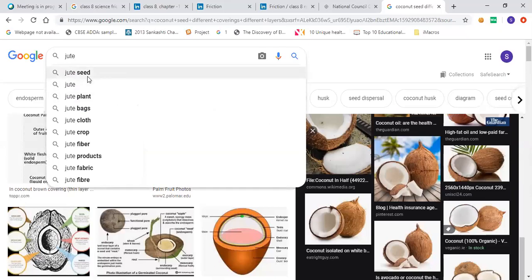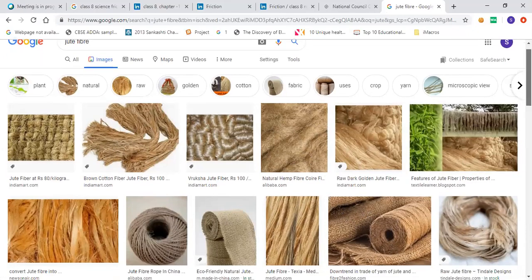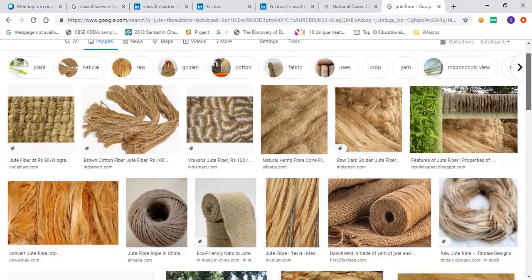Jute also has different types. Jute fiber is like this. These are the jute fibers, which are made from a different plant. This is not from the coconut. Coconut fiber is different, and this fiber is different.